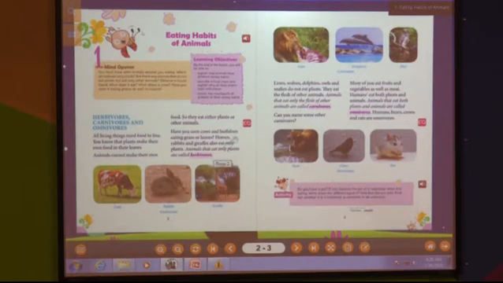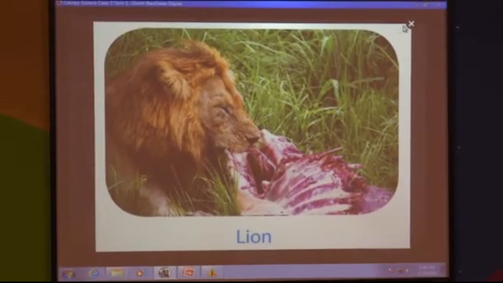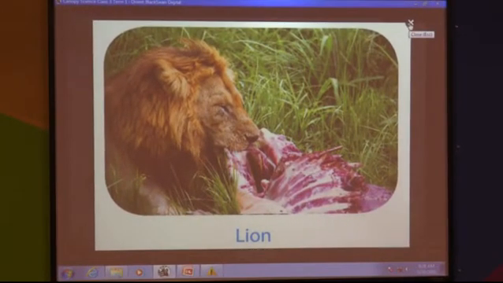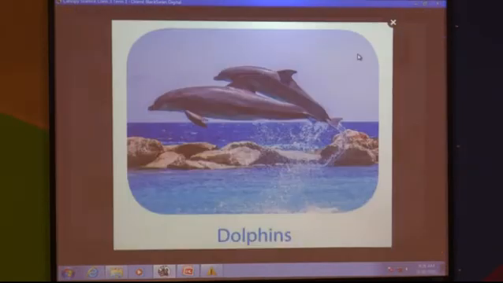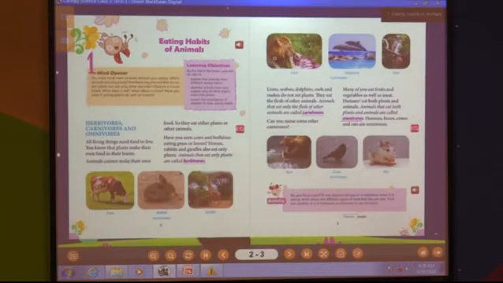Now tell me, which animals eat other animals? See, I'll show you some pictures. Can you see the lion? Yes. What is the lion eating? Other animals. Flesh of other animals. Dolphins and owl. So, these animals, what do they do? They eat flesh of other animals. So, animals that eat flesh of other animals are called carnivores. In short, flesh eating animals.